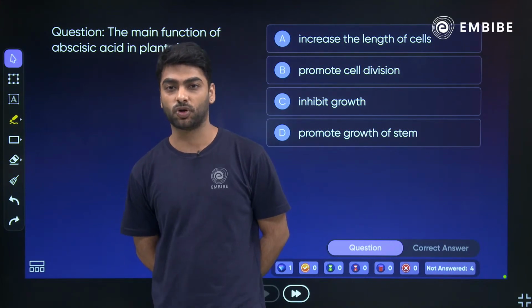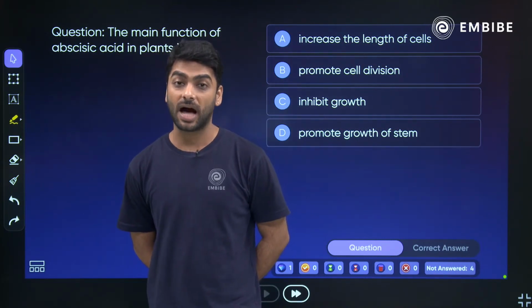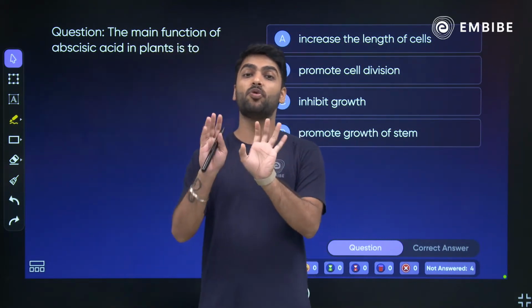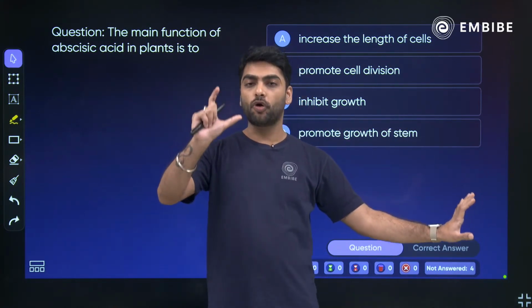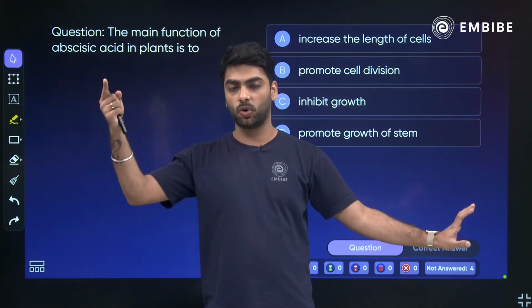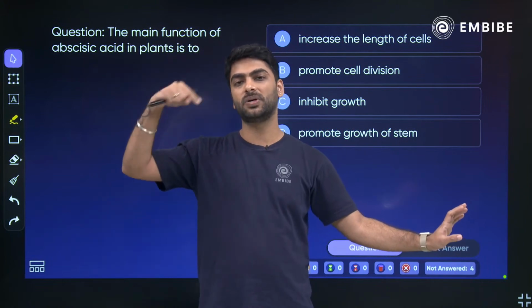Please repeat negative phototropism. So carbon, negative phototropism is moving away from light. Photo means light, tropism is growth. Phototropism is growth towards light.